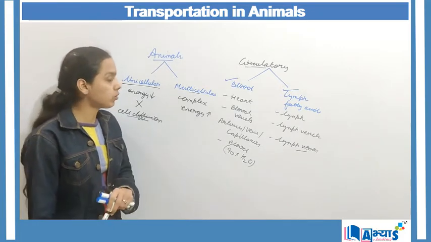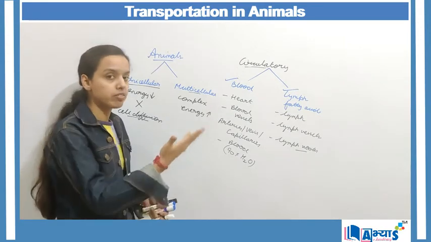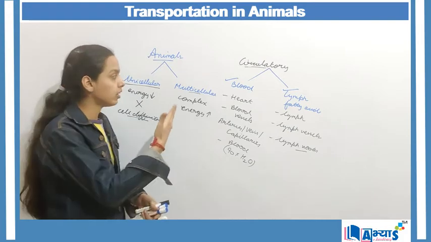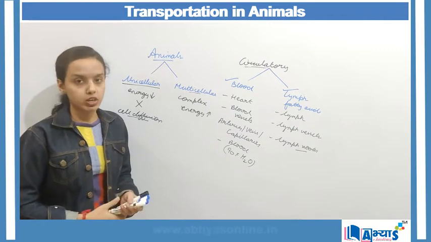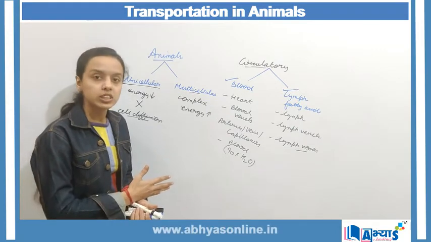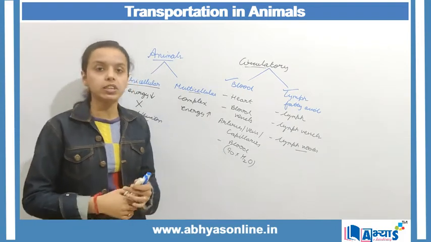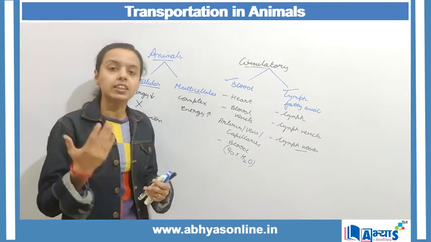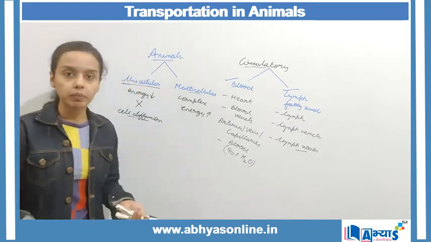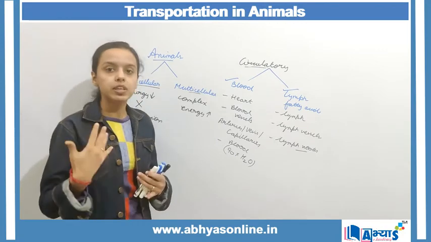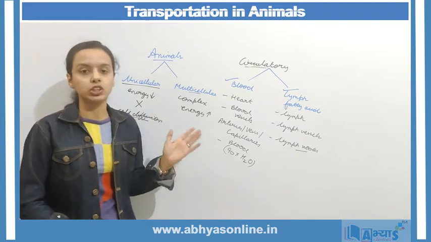So this was the concept of the transportation in animals. We have discussed why transportation is different for different types of animals, like in amoeba and in humans. So coming on to the humans, we have two types of circulatory system, the blood circulatory system and the lymph circulatory system. The blood circulatory system is made up of three different components, that is the heart, the blood vessels and the blood. The lymph circulatory system is also made up of three components, that is lymph, lymph vessels and the lymph nodes. So this was the concept on the transportation in animals.